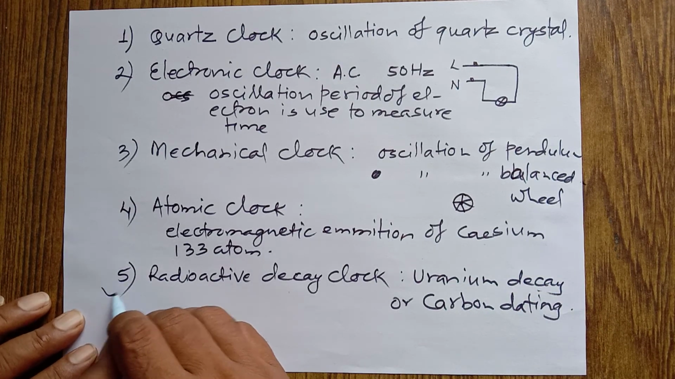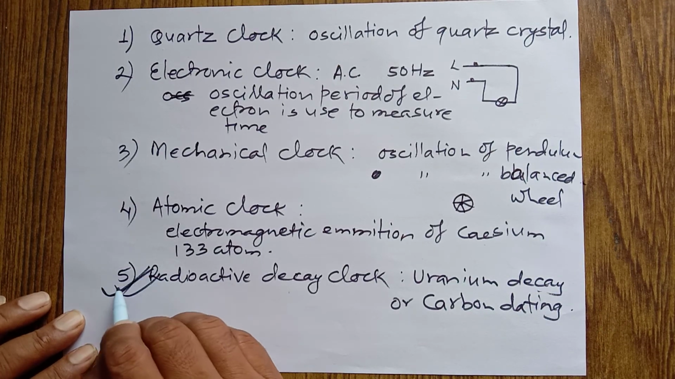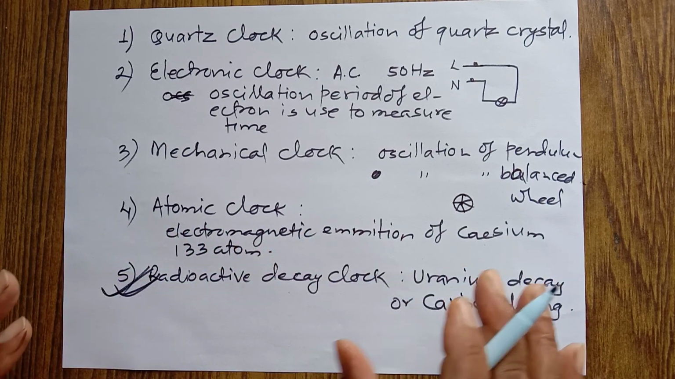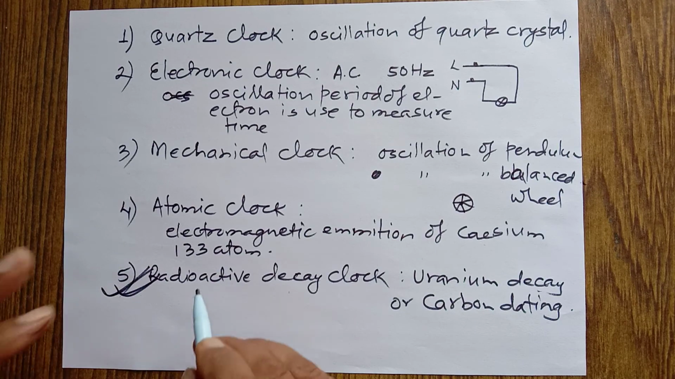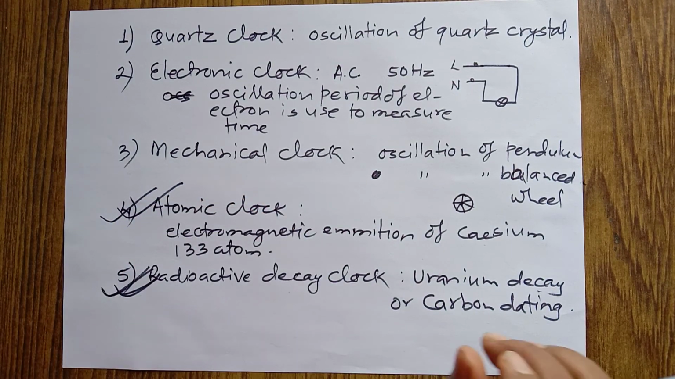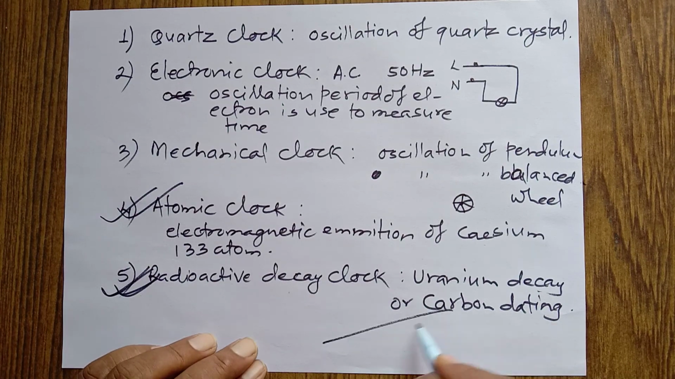This is the slowest one. Very long time periods can be measured by this, but it is the least accurate, while the atomic clock is the most accurate, and very short time periods can also be measured. Okay, this was for today.